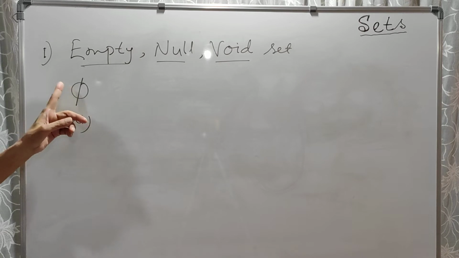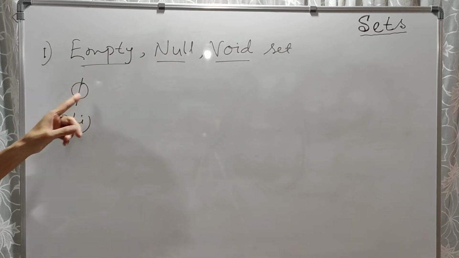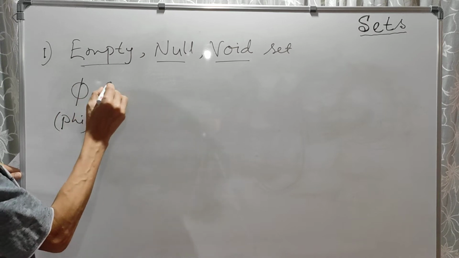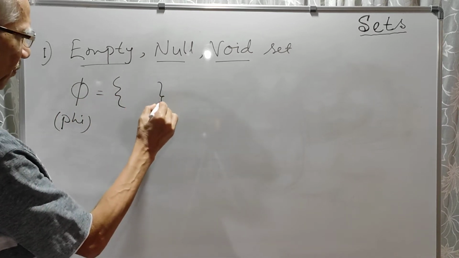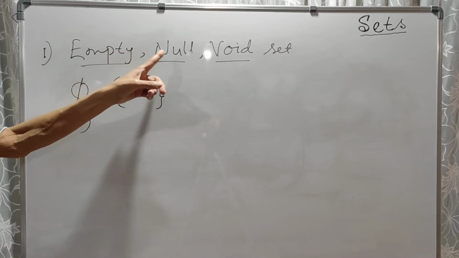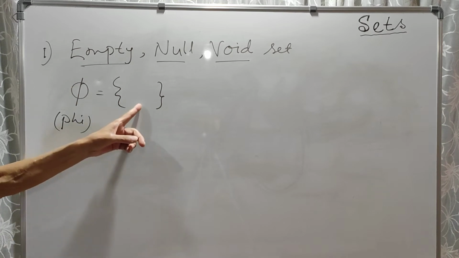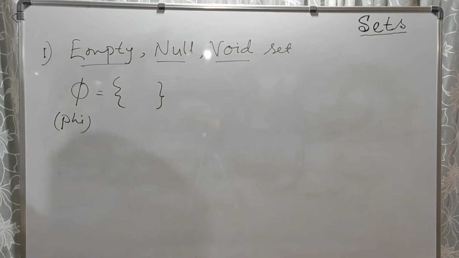So this is the symbol of empty set or null set or void set. This is a set with no element. How will you define a null set? A set which has no element. That means the number of elements is 0.